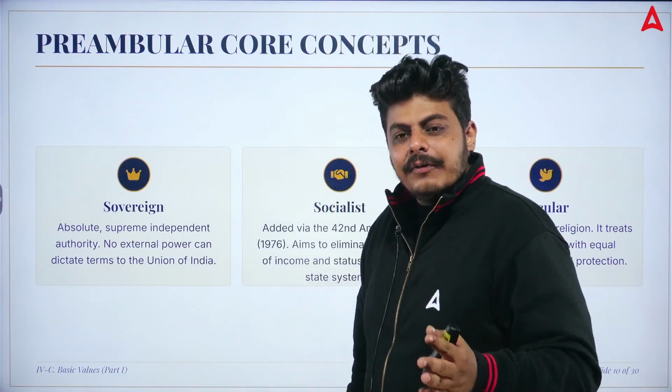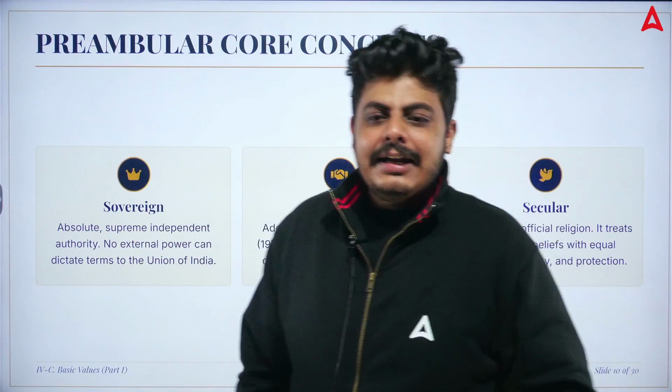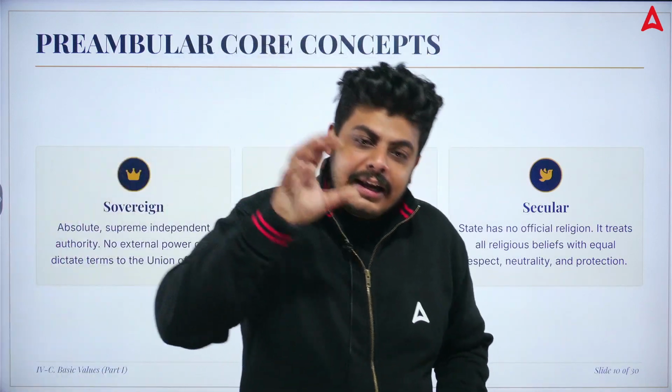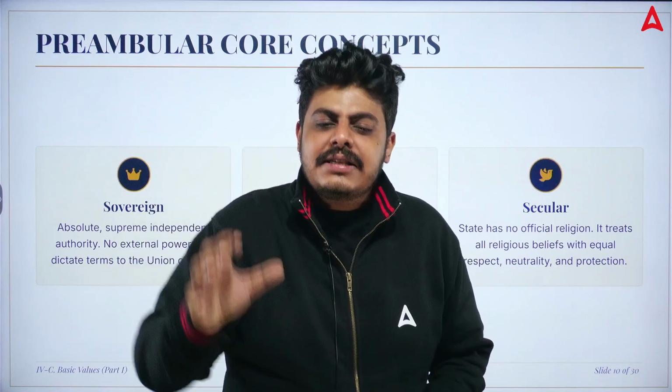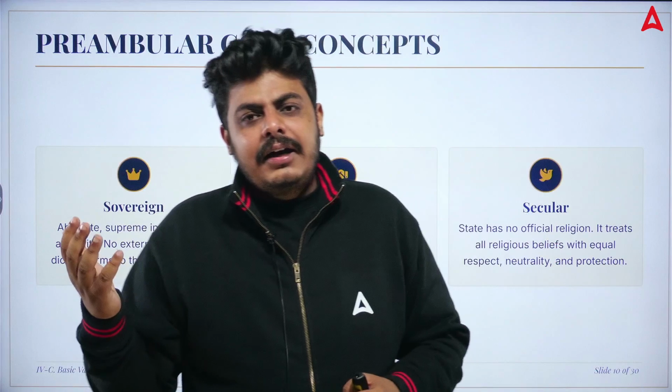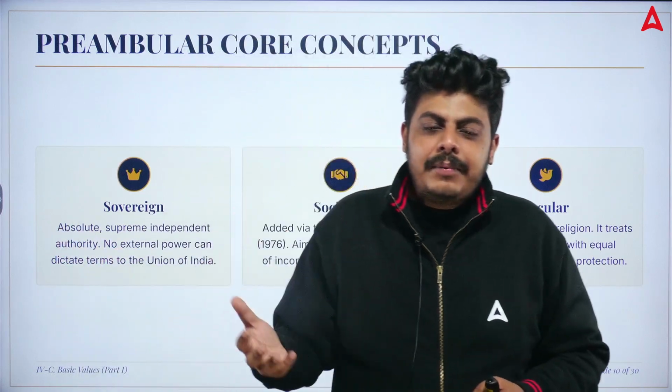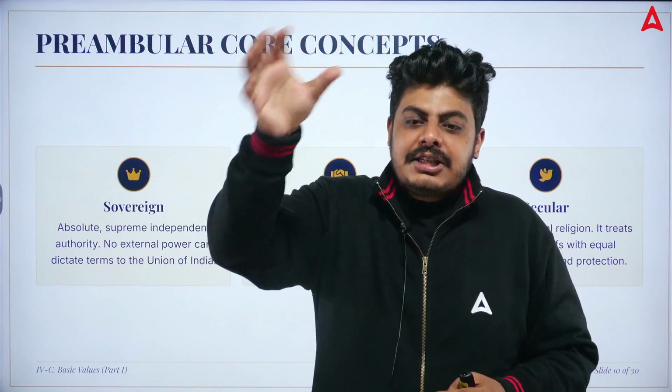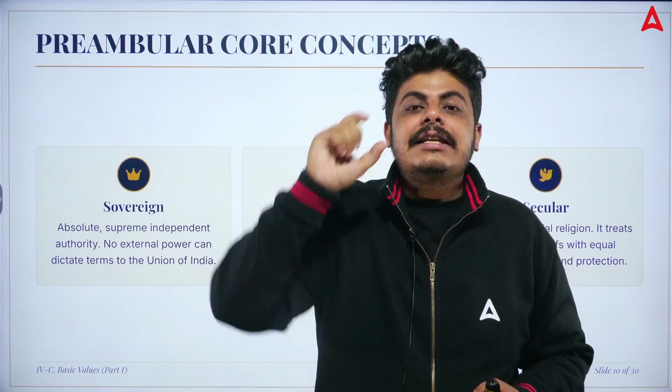The preamble of India states that the Indian government is based on republic and democratic principles. All these things have been coming up in different case laws. Republic denotes the head of the state, and that head of the state is elected by whom?